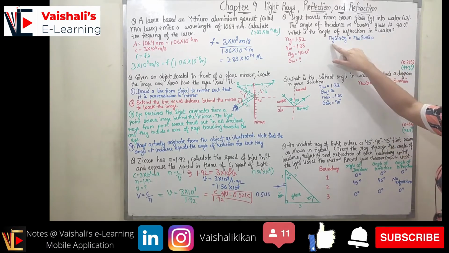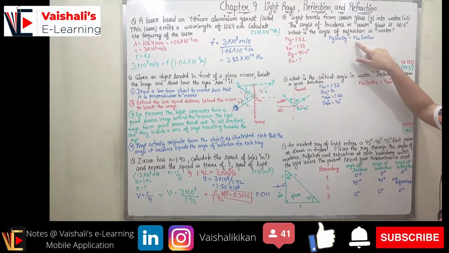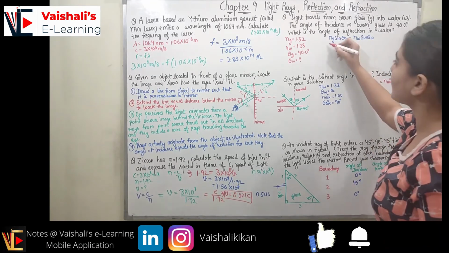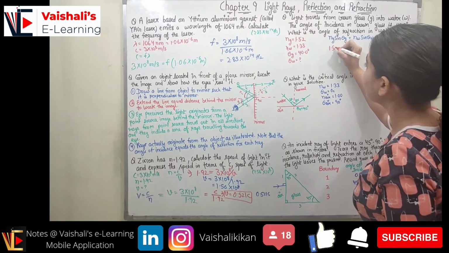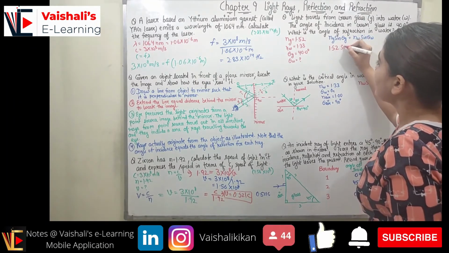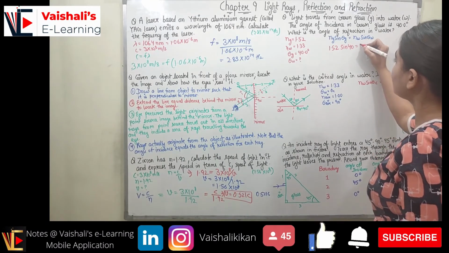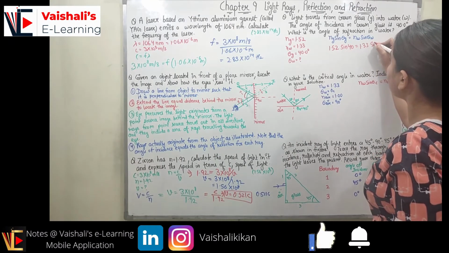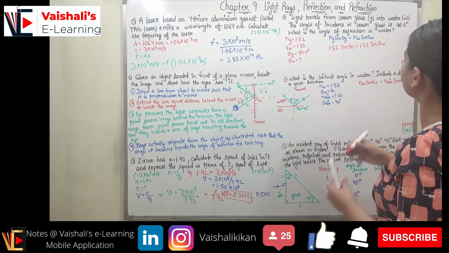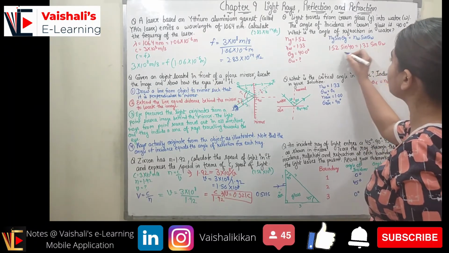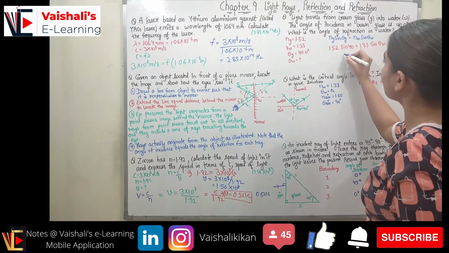I know the relation eta G sin theta G is equal to eta W sin theta W. Here eta represents the refractive index. So the refractive index of glass, let's put its value, 1.52 sin 40 is equal to eta W, which is 1.33, sin of theta W. Now we will take 1.33 to the denominator.